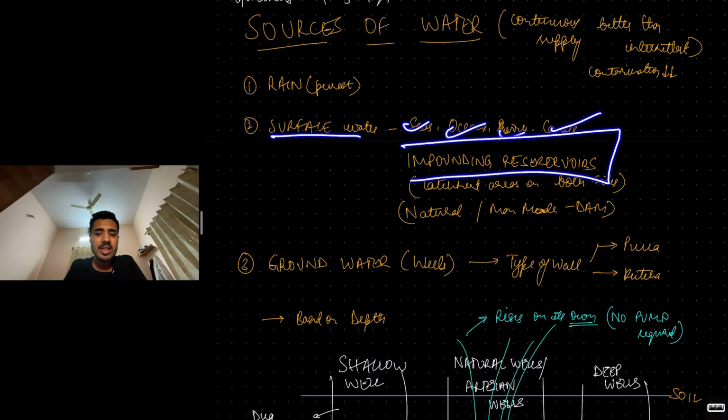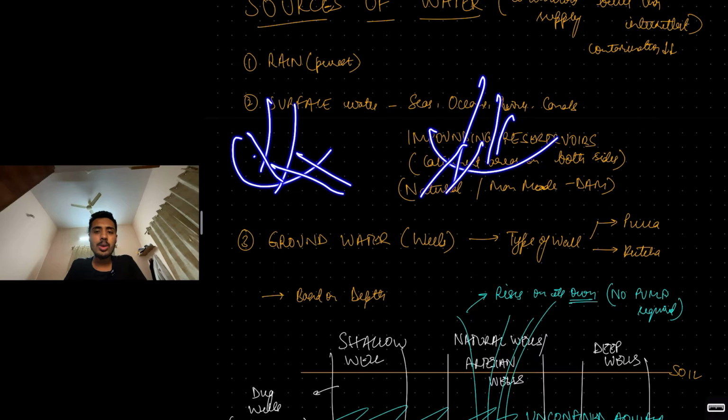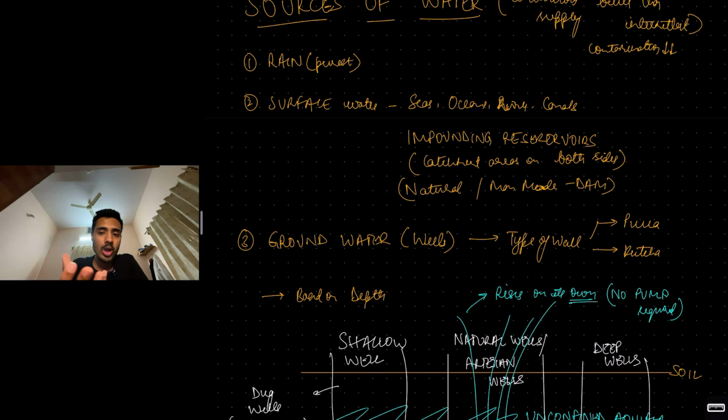What are impounding reservoirs? Basically, you'll have certain catchment areas on both sides where water gets caught and it flows into an impounding area where you hold the water. So these catchment areas catch the water and then direct it to these impounding reservoirs. They can be natural, they can be man-made impounding reservoirs, like the reservoirs seen in dams. Dams have reservoirs, right? Those are man-made impounding reservoirs.